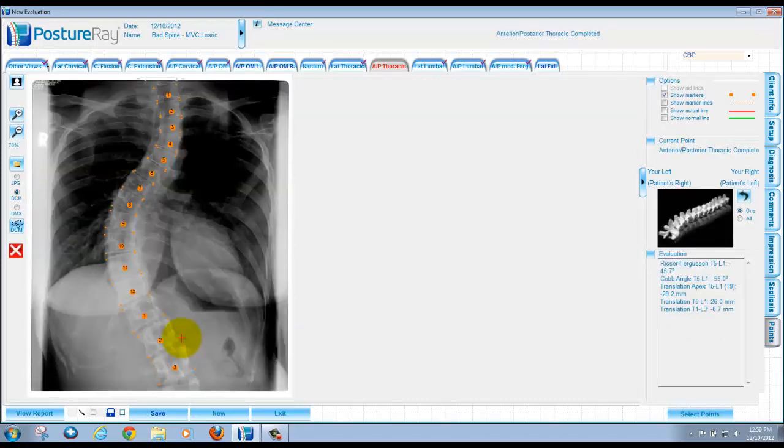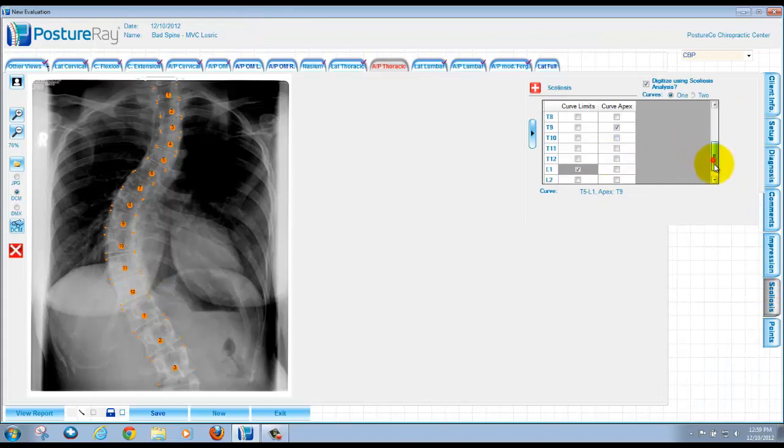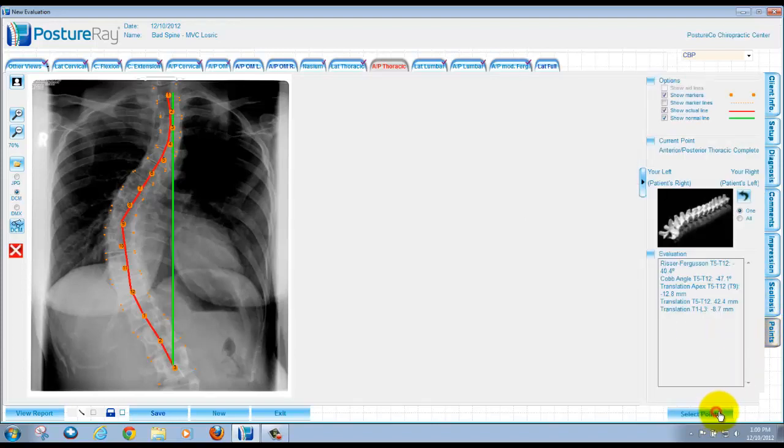Now, with that being said, I can show the red line. I can show the green line. Here's the Cobb analysis, here's the Reiser-Ferguson, and remember the negative sign is the direction of the curve. The translational distances are pretty self-explanatory. If I wanted to change the apex of the curve, keep it at T9, but say the scoliosis ends at T12, that's not a problem. I can go back up here, uncheck L1 and hit T12, go back to points, show results, and notice how the curve changed, and it changed the values as well.